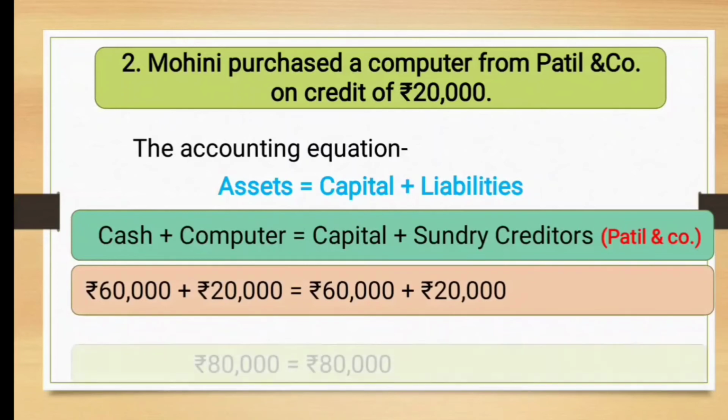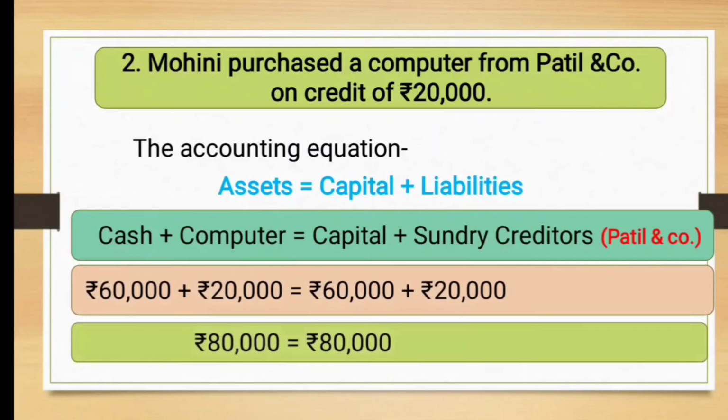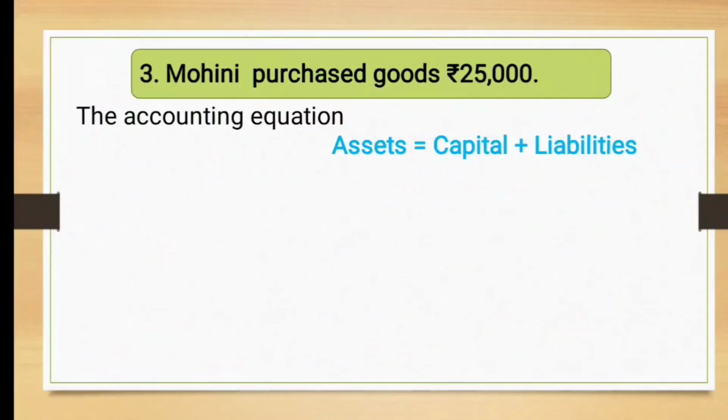Now if you add the figures of left hand side, you will find 80,000, and of right hand side you will again find 80,000. In this way the equation gives the same figure on both the sides. So the equation is again balanced here. Now see the next, that is the third transaction.